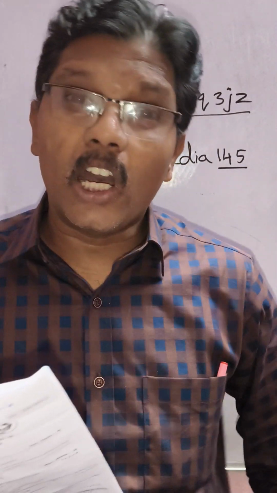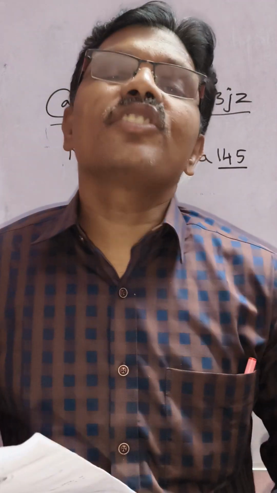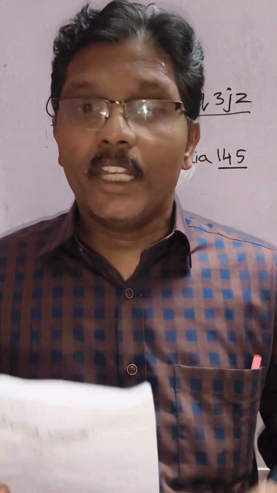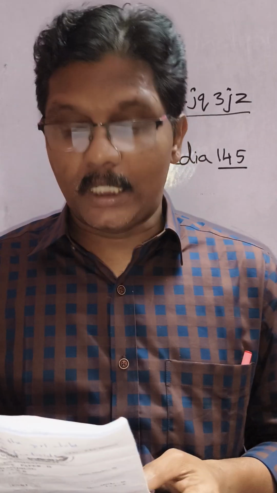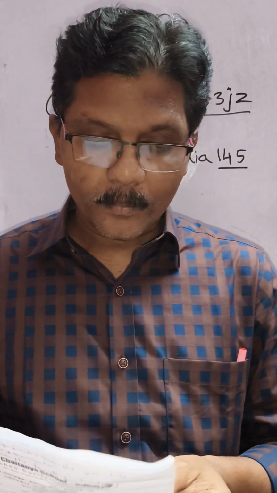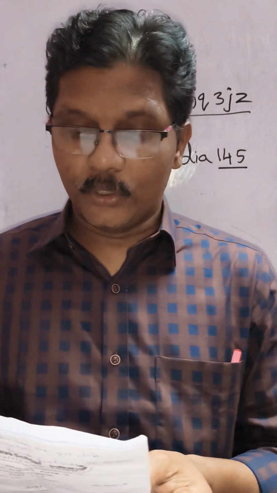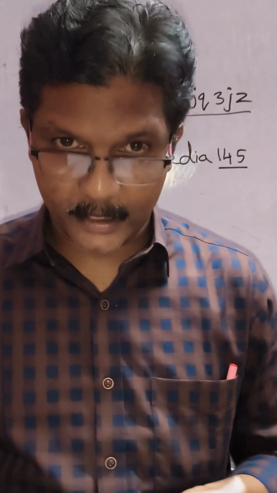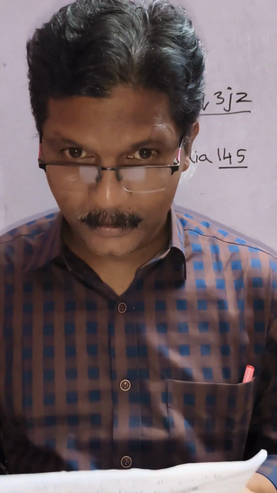The waste materials got rid of from the body is called excretion, or expelling the waste materials from our body is called excretion. This question came from page number 84, fourth lesson. What is the fourth lesson? Excretion. So this question is present on page number 84. And the last question.